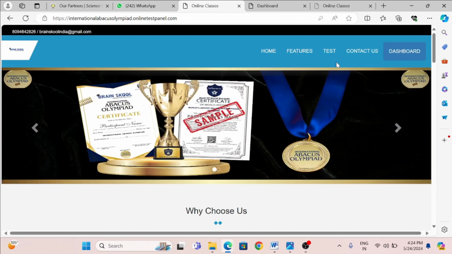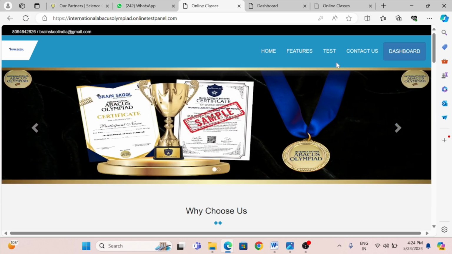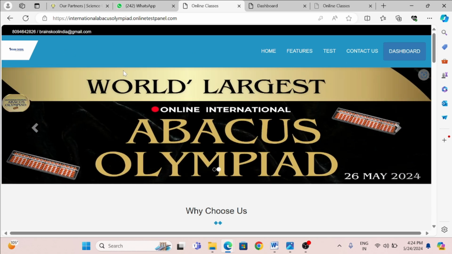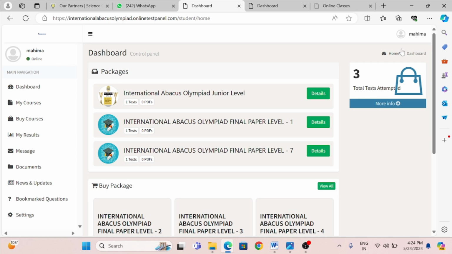Please generate your ID and password by yourself, or you can take the help of the team. You can share your details on WhatsApp, your name and your level. The team will generate login IDs and passwords for you. When you click on login, you will be redirected to this particular dashboard. And when you click on dashboard, the same things which I have detailed will appear.